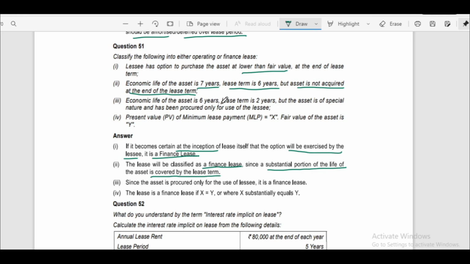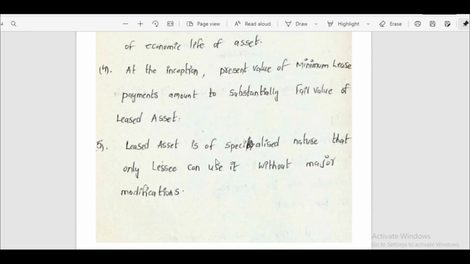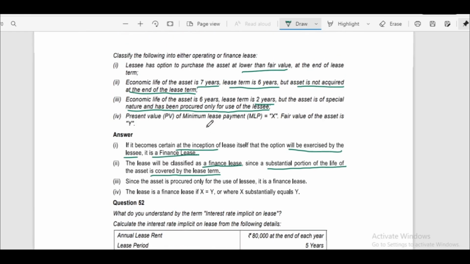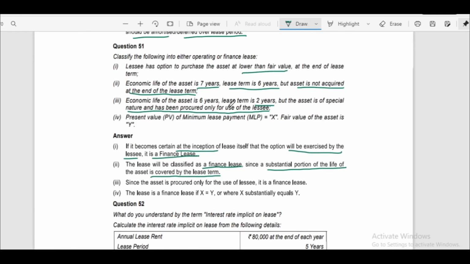Economic life of asset is 6 years, lease term is 2 years. It is not covering, but the asset is of special nature and has been procured only for use of lessee. That is also one of the conditions. Leased asset is of a specialized nature that only the lessee can use it without major modification. Here in the question, the asset is of special nature and has been procured only for the use of lessee. Yes, it is a finance lease. Since the asset is procured only for the use of lessee, it is a finance lease.